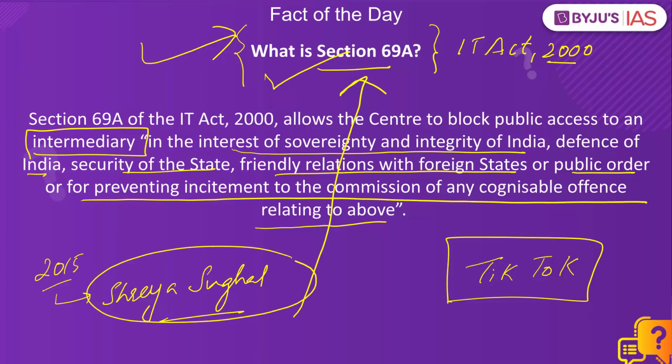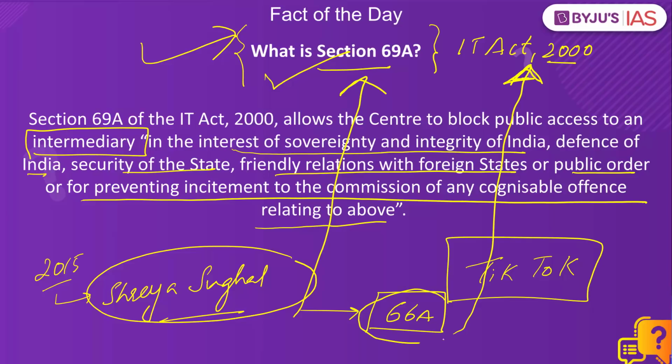In this judgment, what did the Supreme Court do? Supreme Court struck down Section 66A of Information Technology Act 2000. Because under Section 66A, if you were using an electronic device, which can be a smartphone, a laptop, or a desktop, and if you're transmitting messages which cause annoyance to the public, then you could be booked under Section 66A.